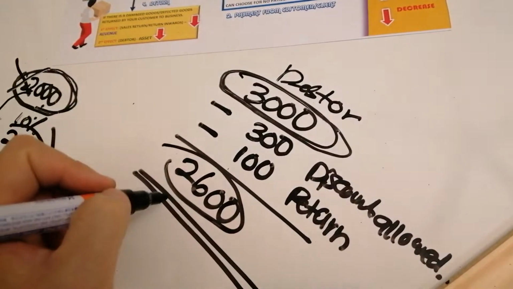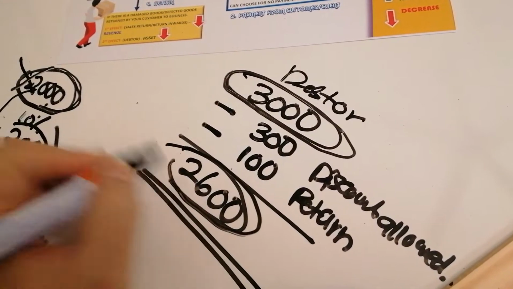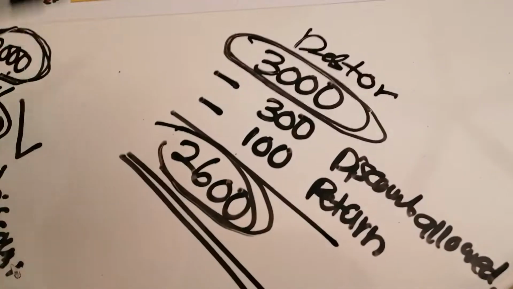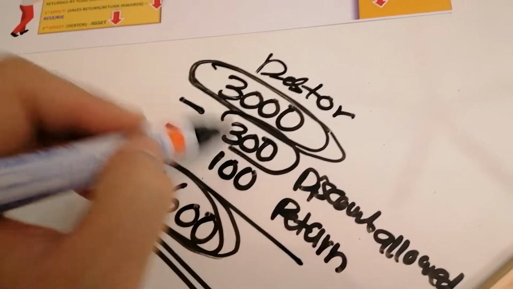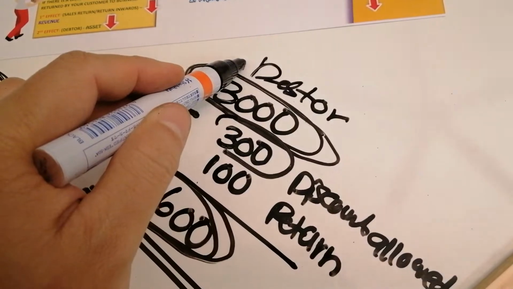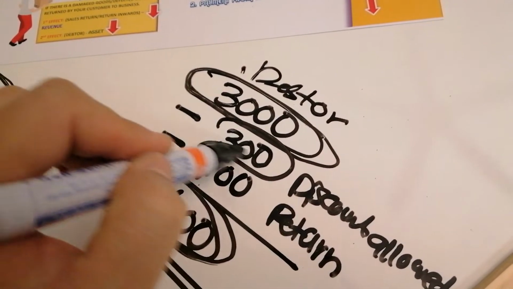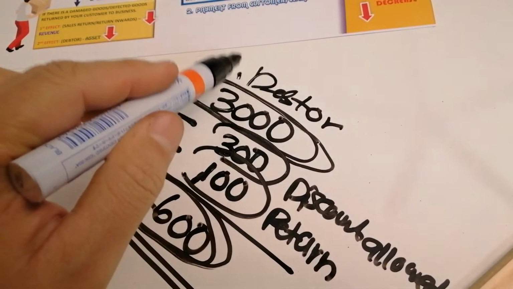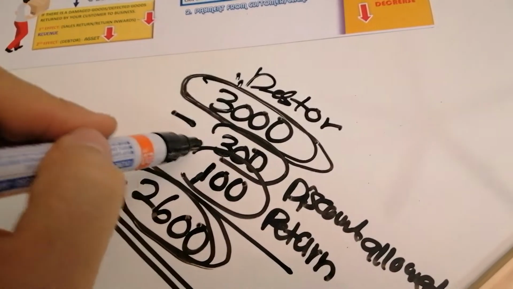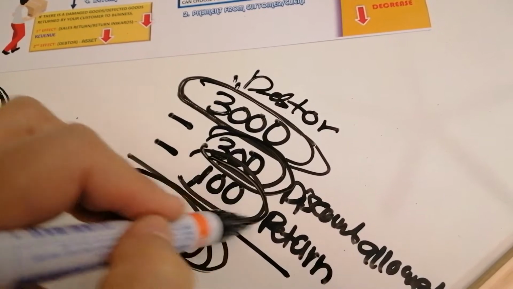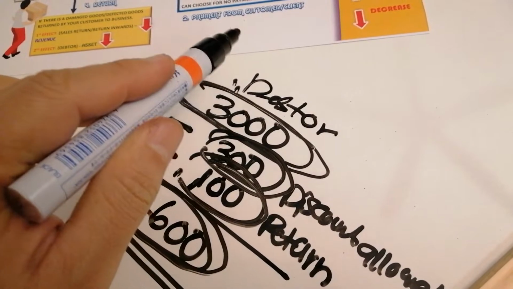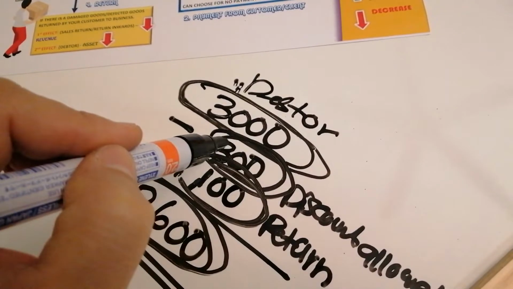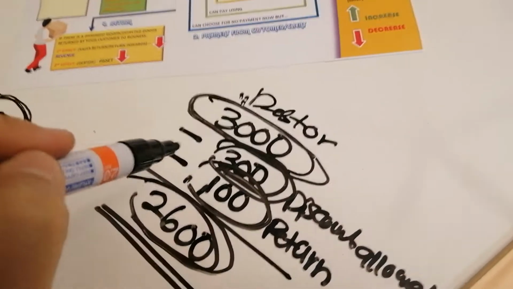The debtor must pay to your business only 2,600. So this 300 will decrease the debtor amount. This return of 100 also will decrease the debtor amount, meaning it will decrease your rights towards the debtor. You cannot collect this 300. You cannot collect this 100.